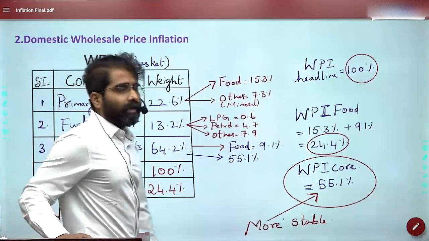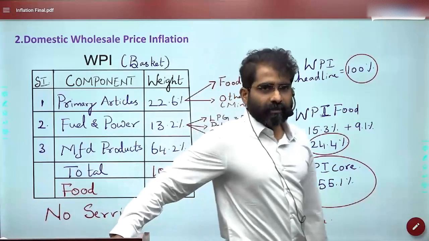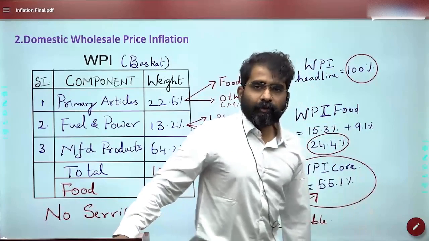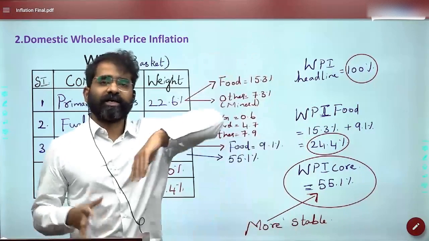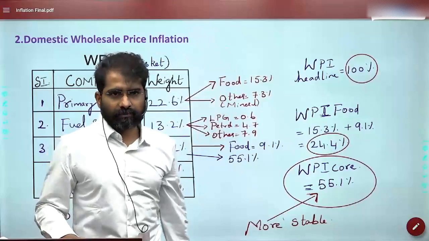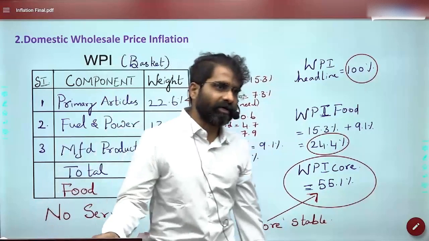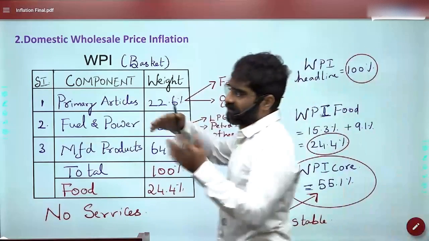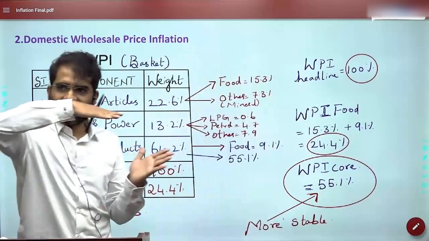Now, when we talk about the inflation part, we observe that the WPI inflation was higher than the CPI inflation. But over a period of time, we observe that the WPI and CPI inflation converge.